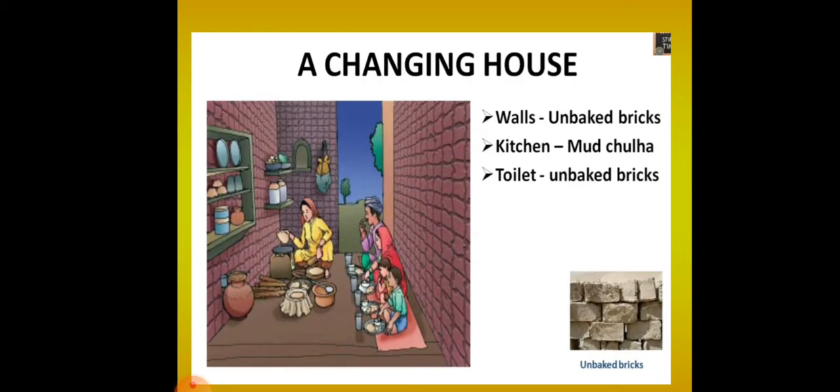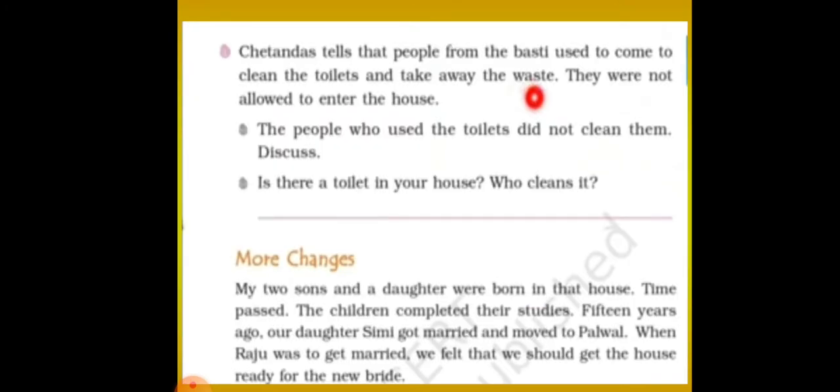So during Chetan Das' marriage, they made a new house where the walls were made up of unbaked bricks and the kitchen was made with a mud chula, and for the toilets also they used unbaked bricks. You can see in this picture which are the unbaked bricks. So next let us see what happened.